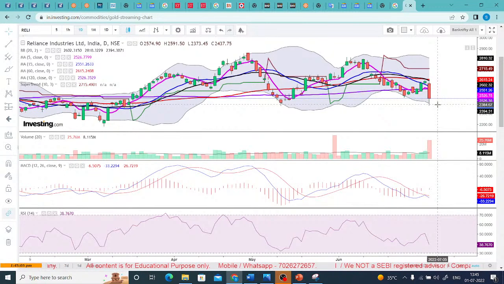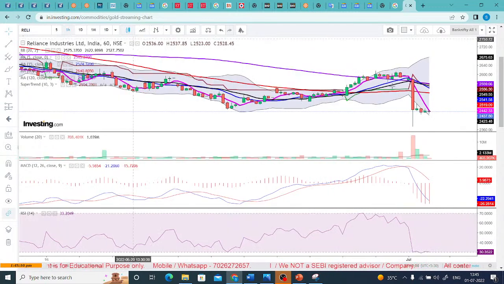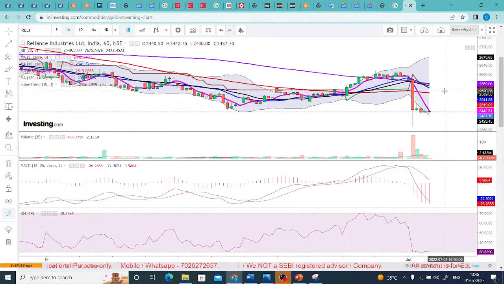That part you have to be very careful about. And on a 1 hour time frame, you can find another level where you can short, somewhere around 2500 to 2550. This is a new short level here, and then here at 2600 you can go for another short